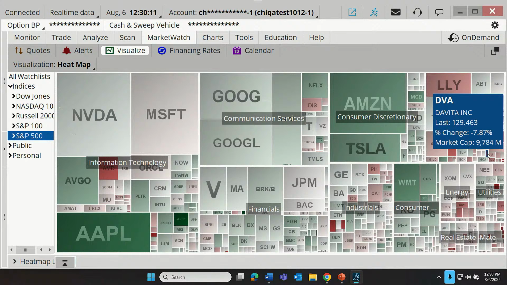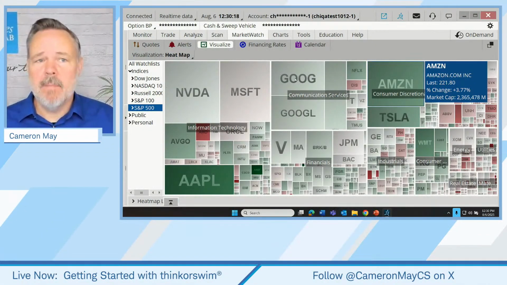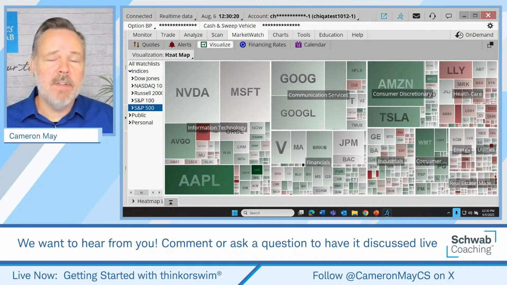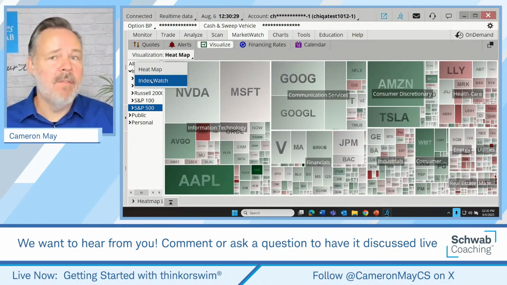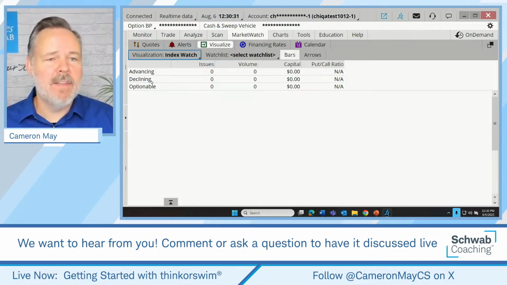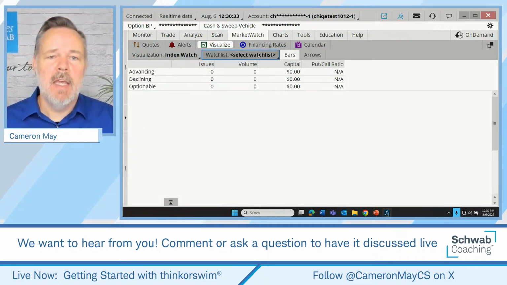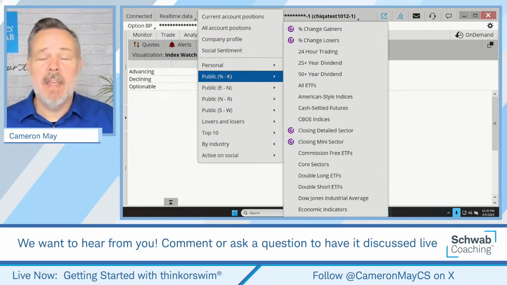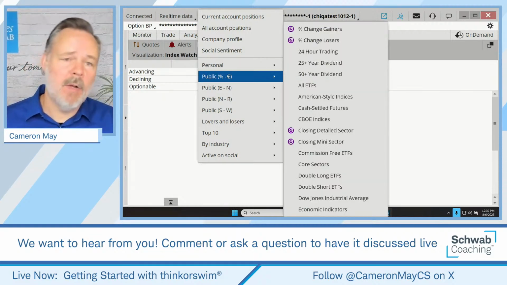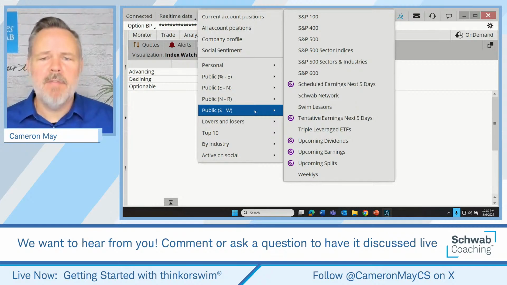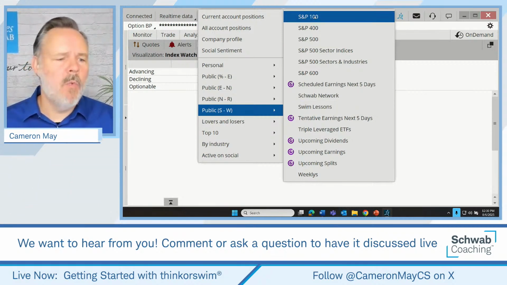A lot of people that watch my webcasts are already familiar with this, what we call the heat map. But this is another feature of this tool that can be easily overlooked. Notice up here where it says visualization heat map, I can change that to visualization of what's called the index watch. And here we can select from the same watch list, public watch list, private watch list. How about for this one? Let's look at the S&P 100.